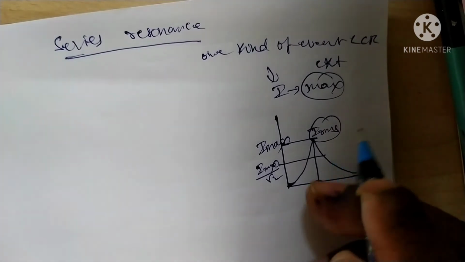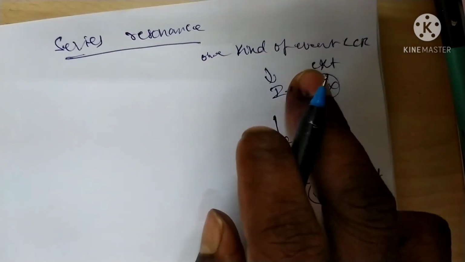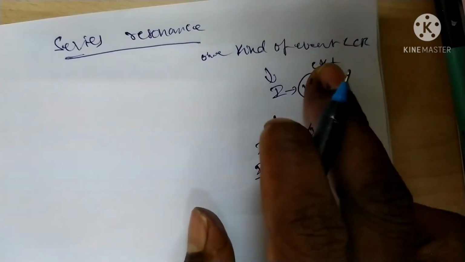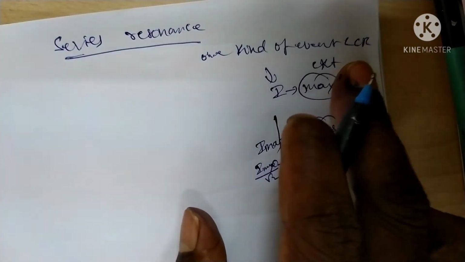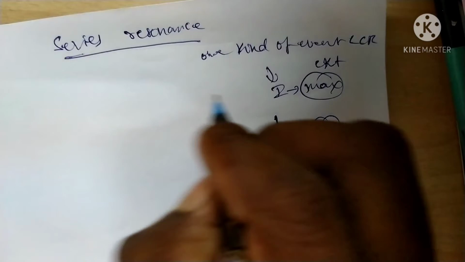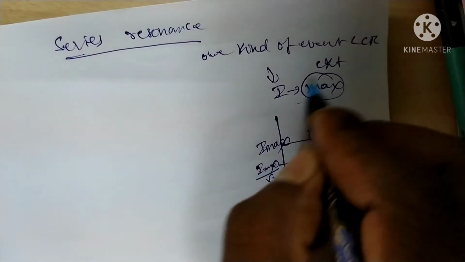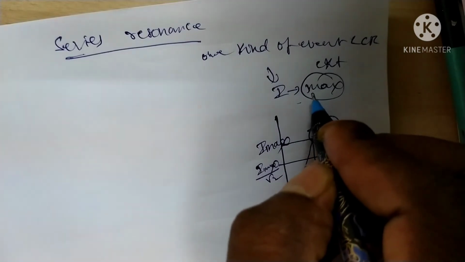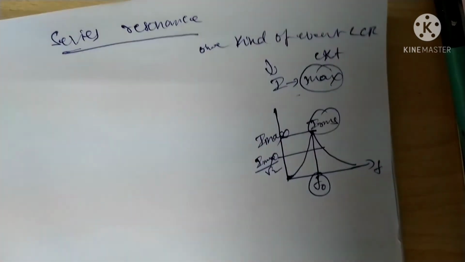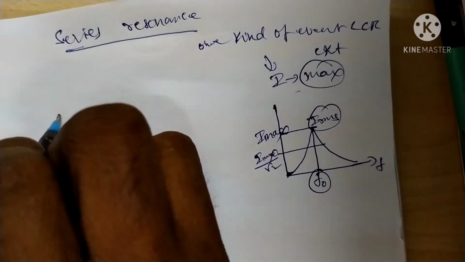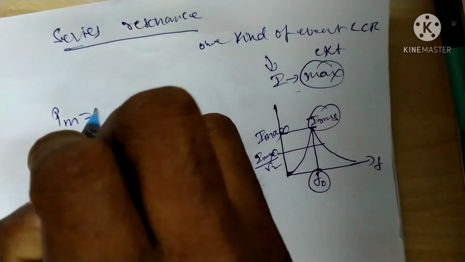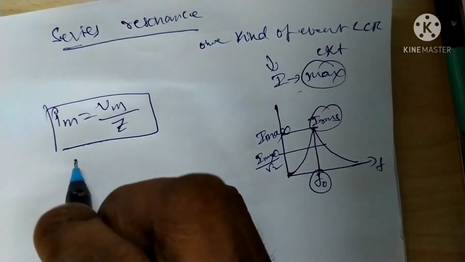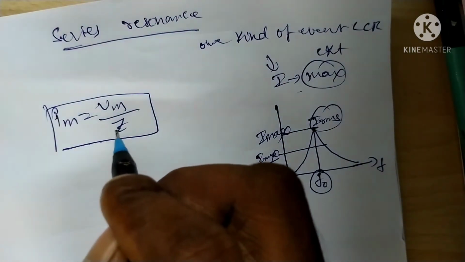What is the resonance frequency? It is a kind of event or phenomenon in the LCR circuit, at which the current is maximum. According to the formula in the LCR circuit, Im is equal to Vm by Z. This is the maximum current in the LCR circuit.